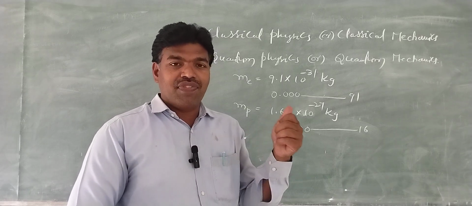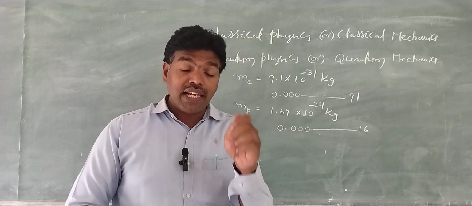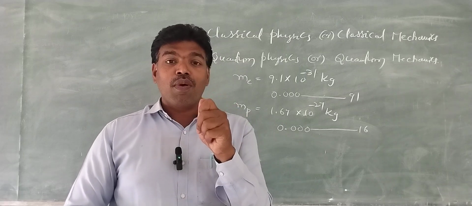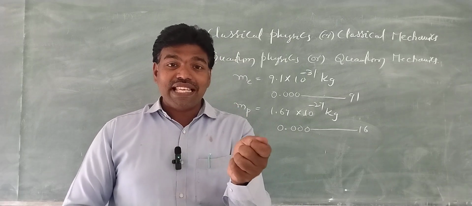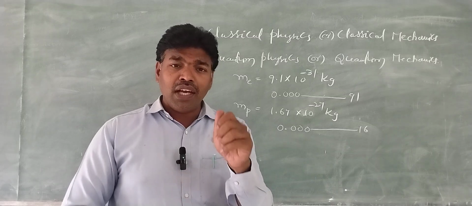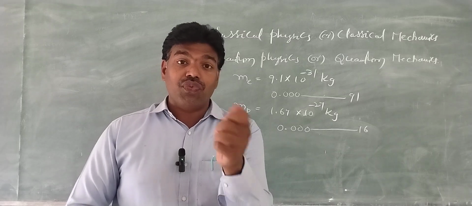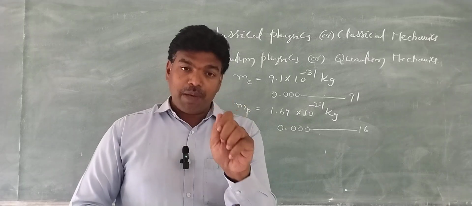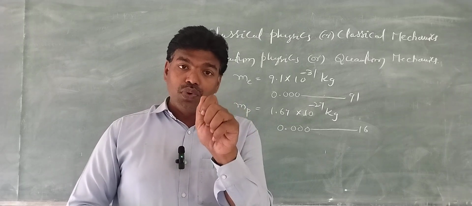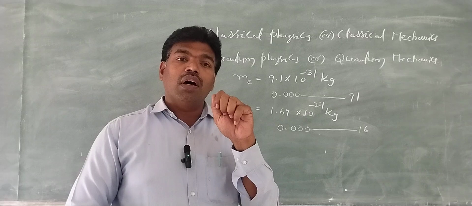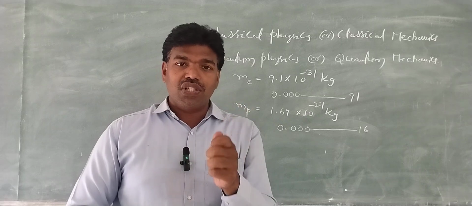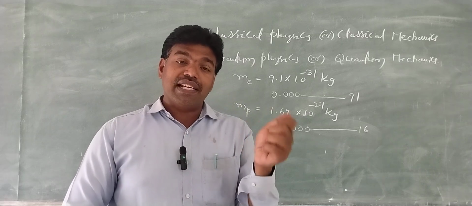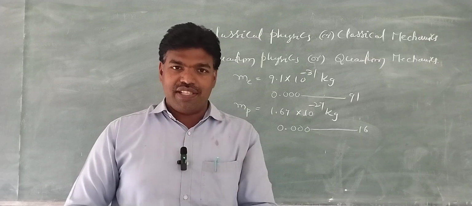And experiments such as interference, diffraction, and polarization conclude that light has wave nature. Therefore, there are scientific proofs of the dual nature of light, that is, particle nature as well as wave nature.